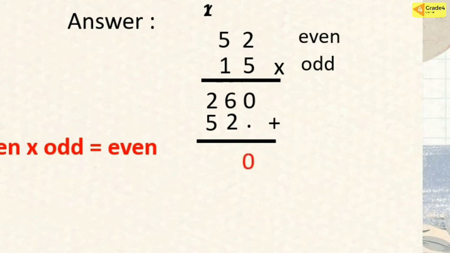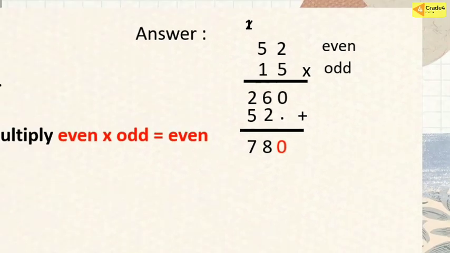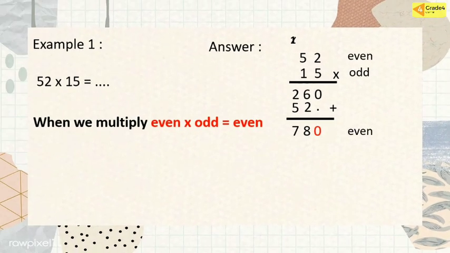And then 6 plus 2 is 8. 2 plus 5 is 7. So we can get the answer. The answer is 780. And see, in the ones place, that is 0. 0 is an even number. So even times odd, the result will be even.